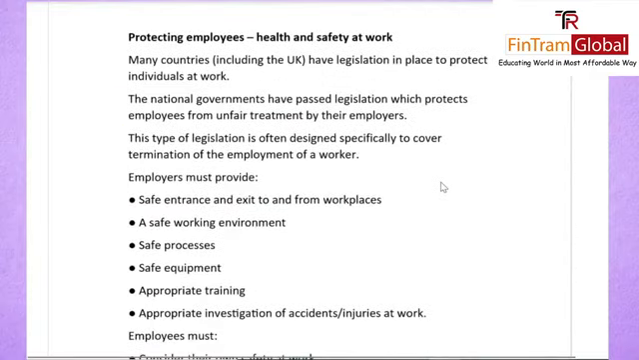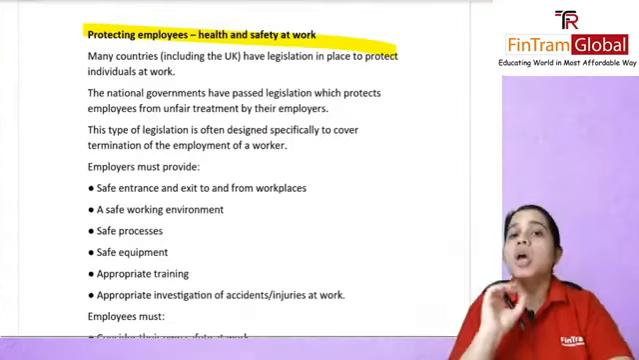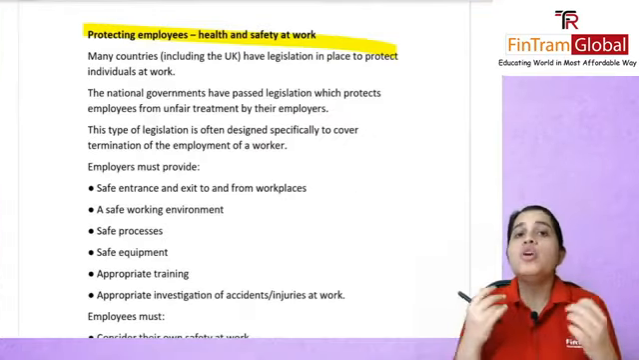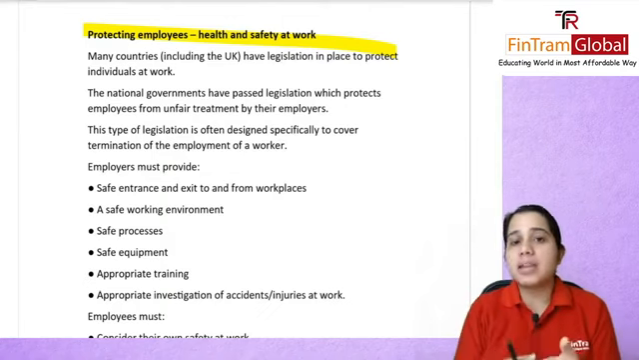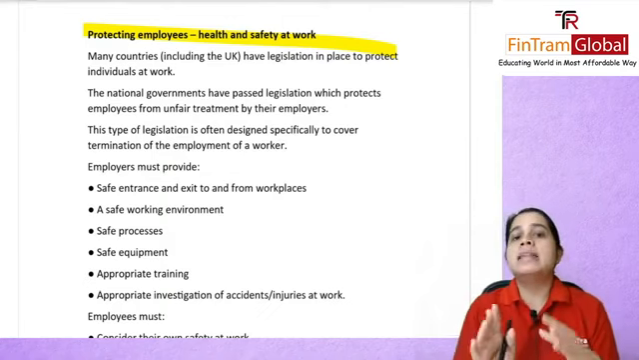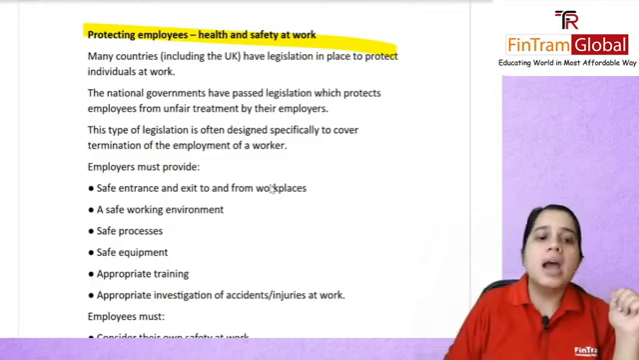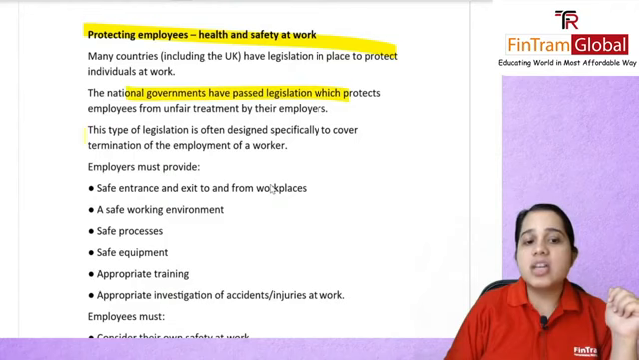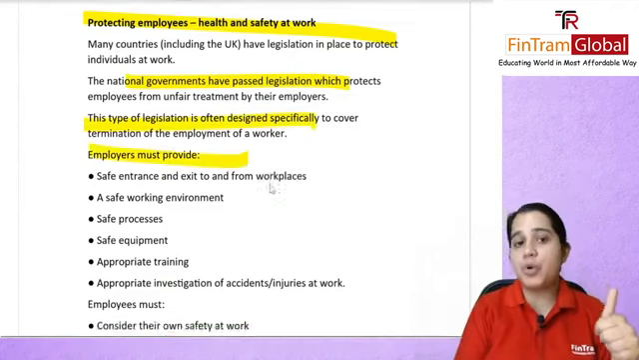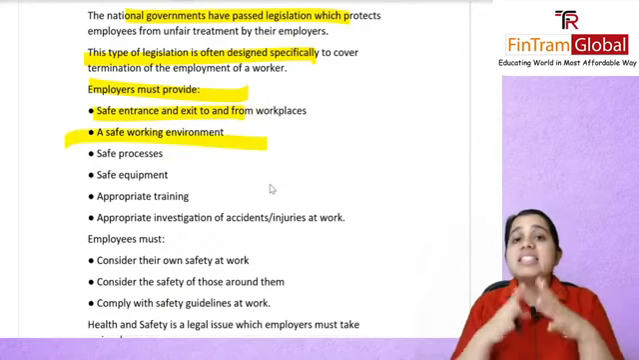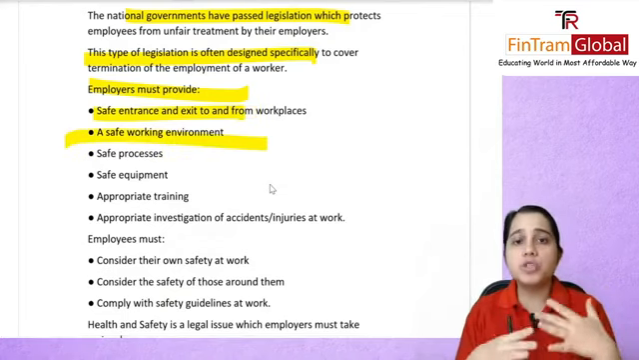Next is the protecting of employees, which is basically your health and safety at work. This part we talked about: what are some things that an organization will need to do to ensure that the employees working in the organization are working in good, healthy and safe conditions. The national government has passed this legislation, and employers must provide safe entrance and exit to their employees. They need to provide a safe working environment.